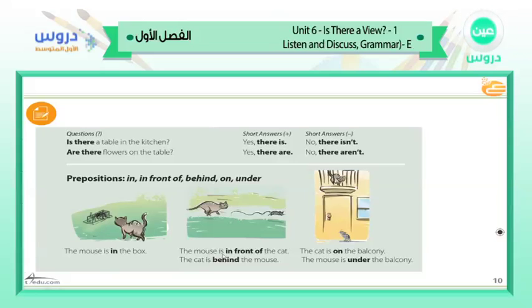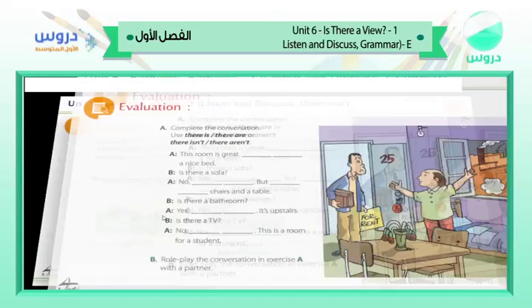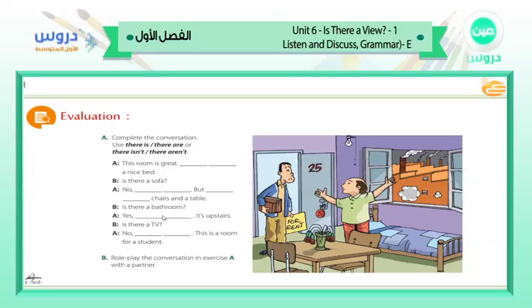But here the mouse is in front of the cat. The cat is chasing the mouse, and we can say the cat is behind the mouse. In this picture, we can say that the cat is on the balcony and the mouse is under the balcony. We have here on and under. These are prepositions. Now let's move to the other slide to see this conversation.